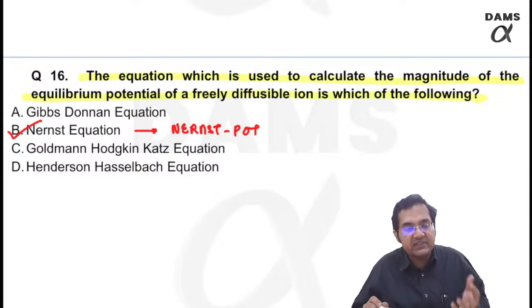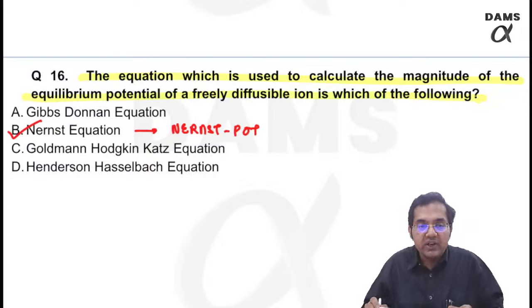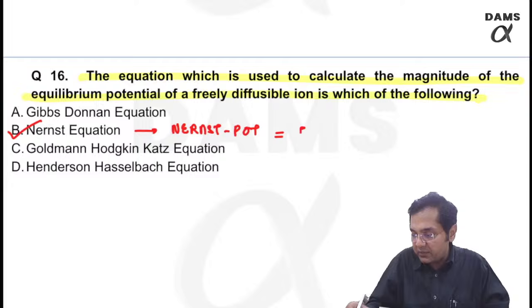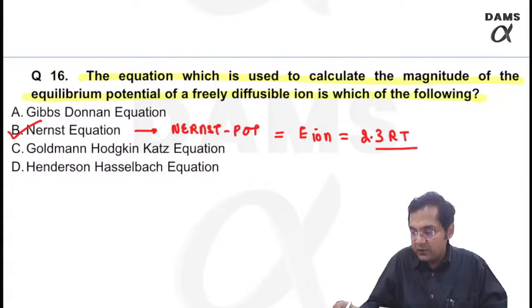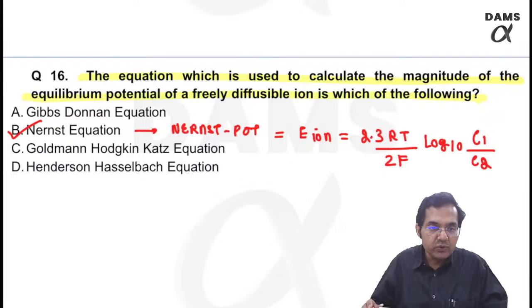Gibbs-Donan effect is seen in cases of the impermeant protein anions, non-diffusible protein anions, which are present more in the ICF, less in the ECF. I'll write down Gibbs-Donan also for you so that you can see from the video. Nernst potential meanwhile is this. Nernst potential of an ion is equal to 2.3 RT upon ZF. This should hopefully give you the clue. Log to the base 10 C1 upon C2, right? This is actually the Nernst equation which is used to calculate the Nernst potential.